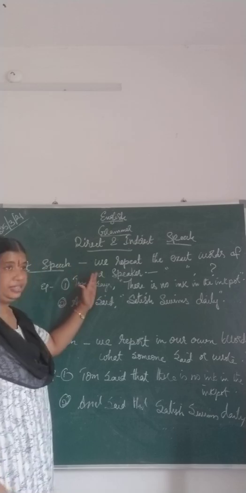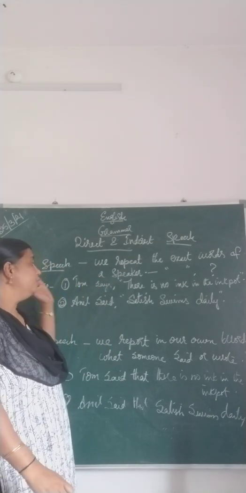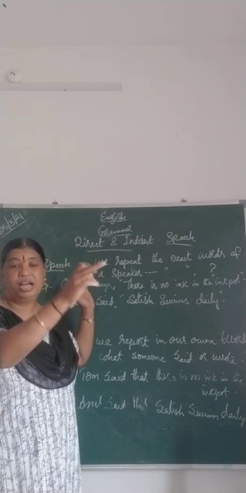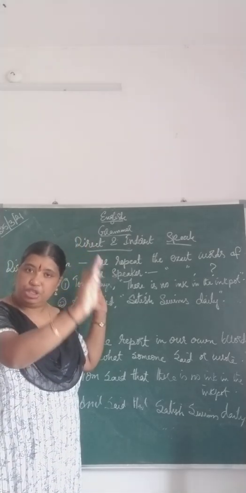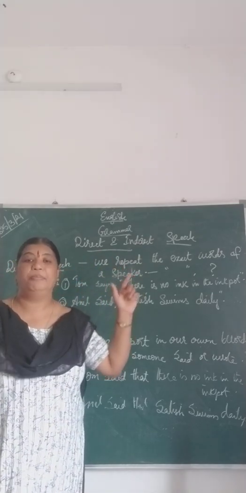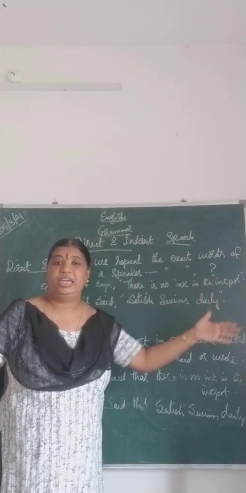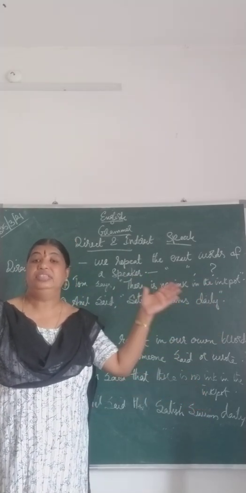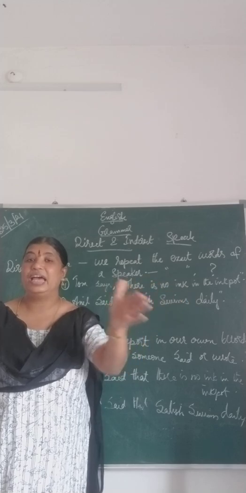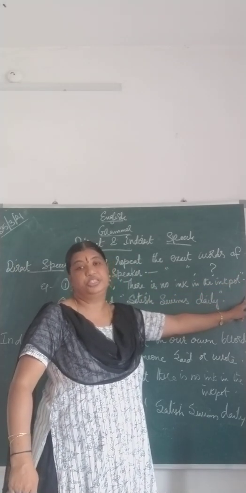Now, Tom says, I am talking about direct speech now. Tom says, there is a comma because after says you should put a comma, then start off with inverted commas. Tom says, "There is no ink in the ink pot." Close the inverted commas and put a full stop.